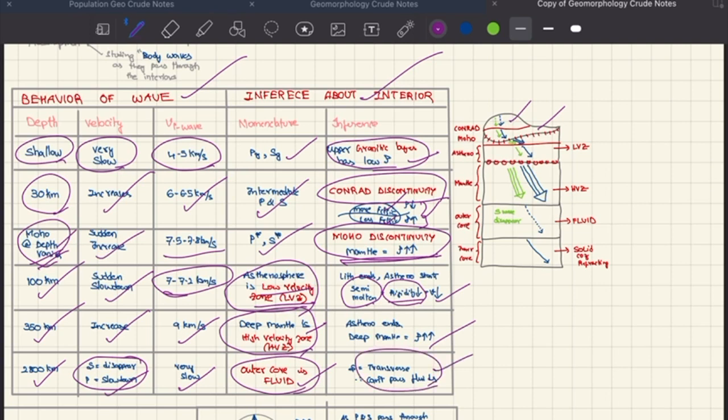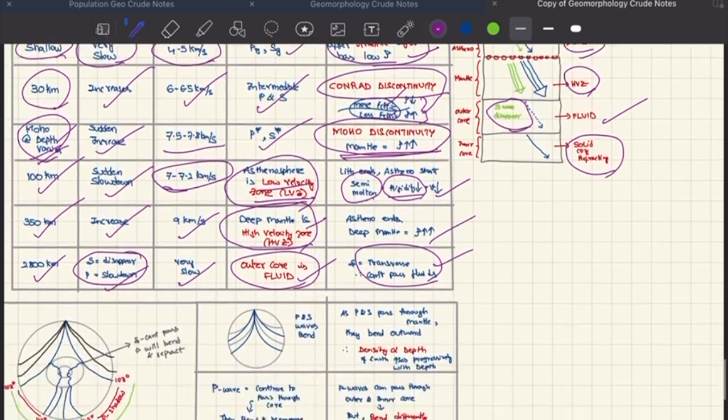If you look at this diagram, here we have the Conrad discontinuity. The S and P waves are slow. At Moho, after the Conrad discontinuity, velocity increases. After Moho, it increases further. In the asthenosphere, they will slow down, hence LVZ. After that, the velocity will increase very much, hence it is called the high velocity zone. Later, S wave will disappear because the outer core is fluid. Later, the P wave refracts, showing us that the inner core is solid.